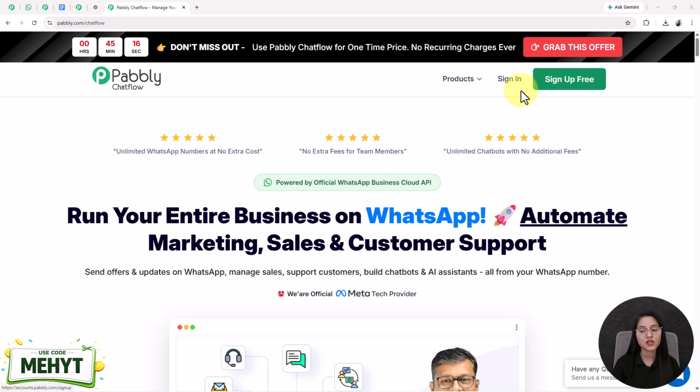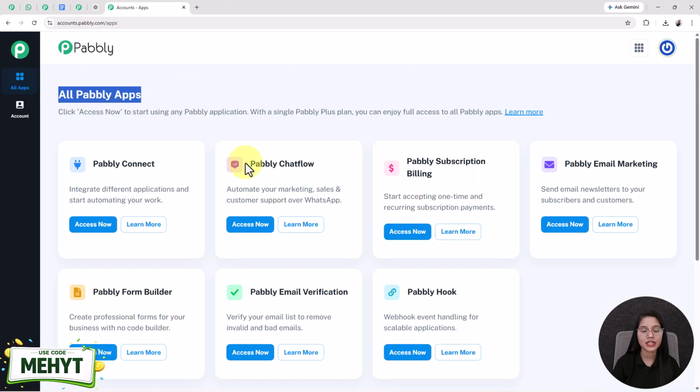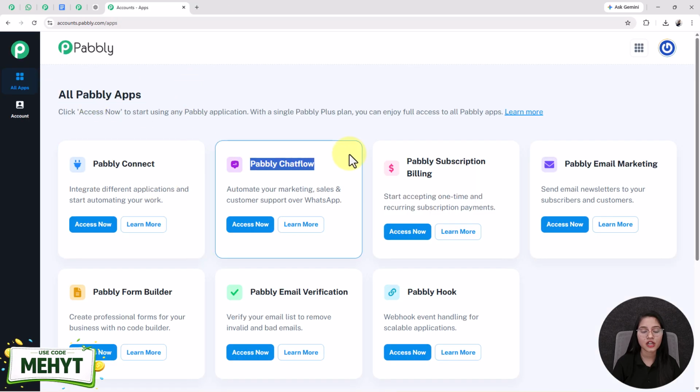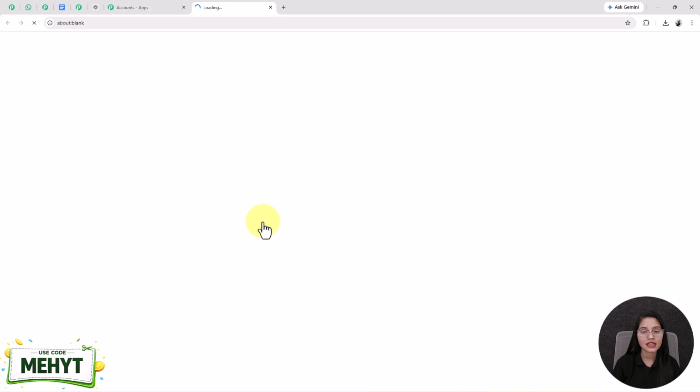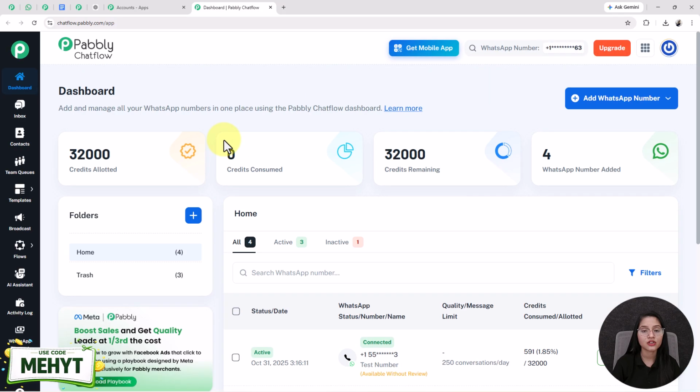If you are an existing user just like me, then click on the sign in option. After that, you will see all Pabbly apps, where you have to go in Pabbly Chatflow by clicking on this access now button, and it will take you to the dashboard of Pabbly Chatflow. Now the first and the most important step is to add your WhatsApp number in your Pabbly Chatflow account. We have already created a separate detailed video of how you can add your WhatsApp number in your Pabbly Chatflow account. Check the description below for the video link.